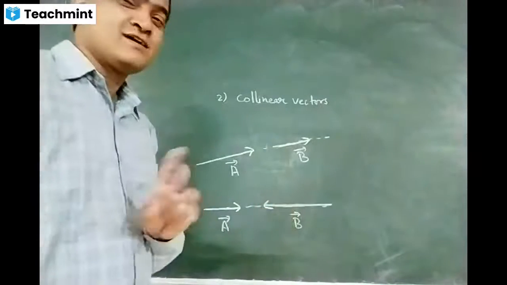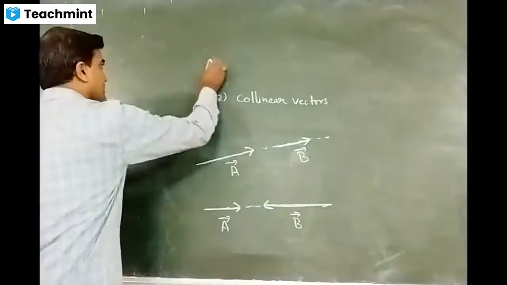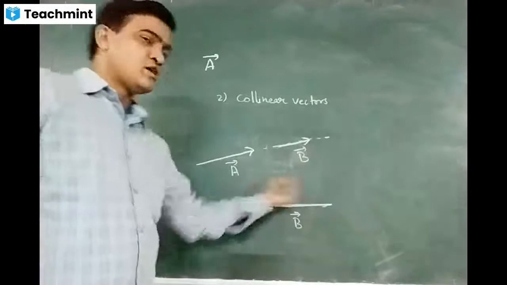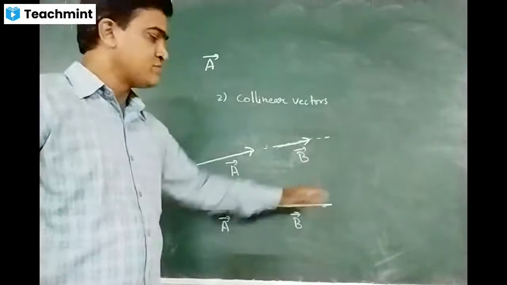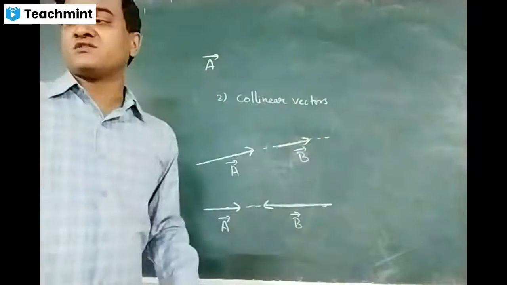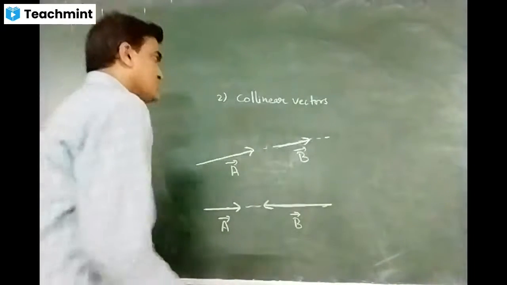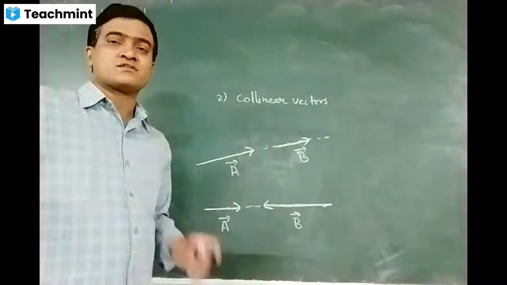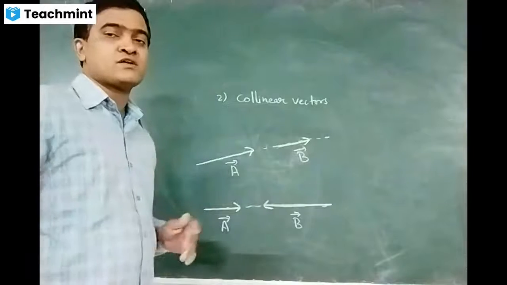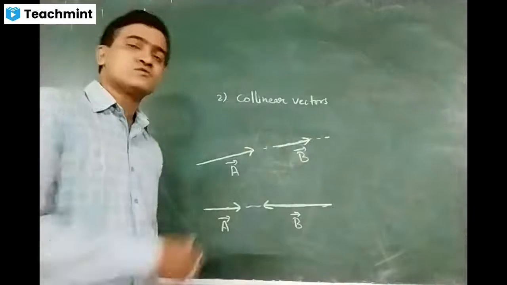No, always remember, a vector is always represented by an arrow on its head towards the right only. Whether it is in the opposite direction or in the same direction, even if you reverse the vector, it will be represented by a bar only. This is the symbol we use. Okay, so what are these vectors called? Collinear vectors. Collinear vectors are vectors lying on the same line, whether they have same magnitude or maybe of different magnitude.